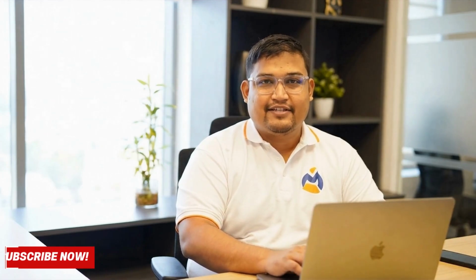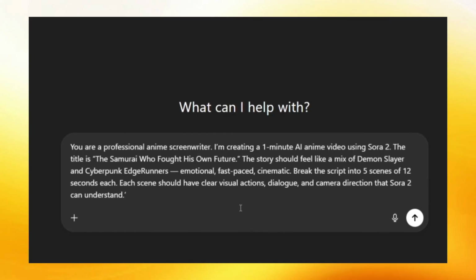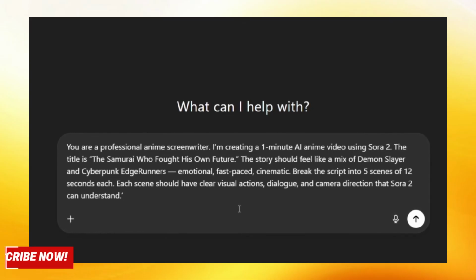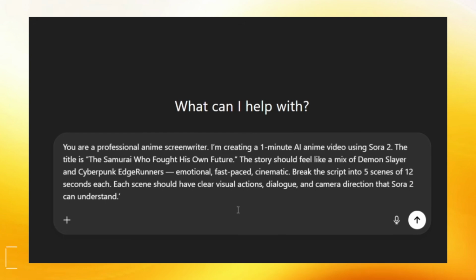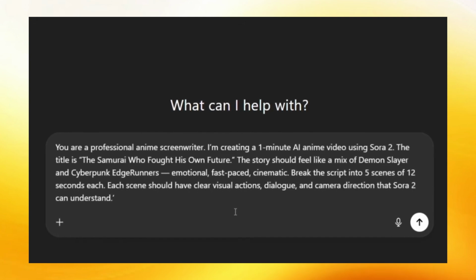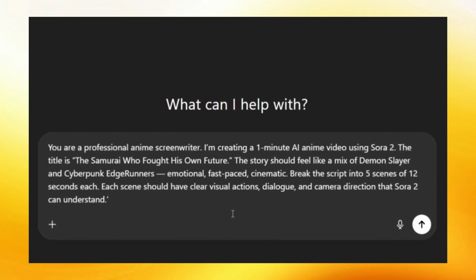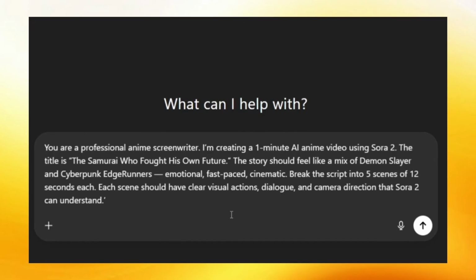Writing viral anime script with ChatGPT 5. Alright. Now that we have our viral anime idea, the samurai who fought his own future, it's time to breathe life into it. This is where most people get stuck. They have the idea, but no story, and without a story, your anime is just pretty visuals with no soul. But the good news, you don't have to be a screenwriter or a novelist, because ChatGPT 5 can literally become your scriptwriter, dialogue artist, and story consultant, all in one.